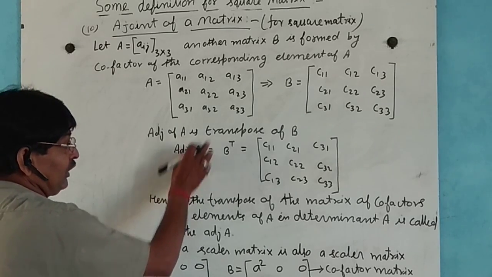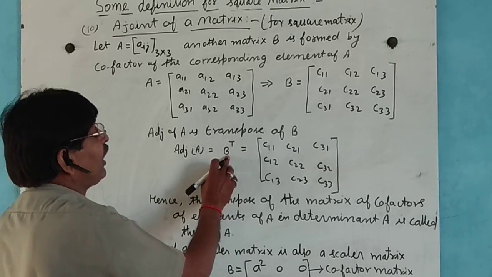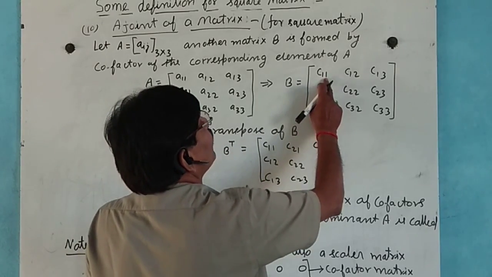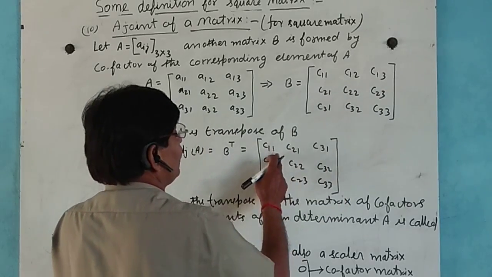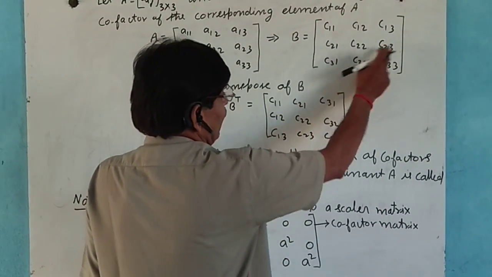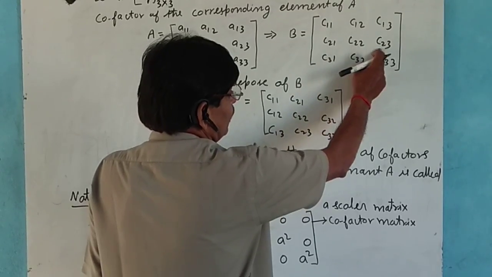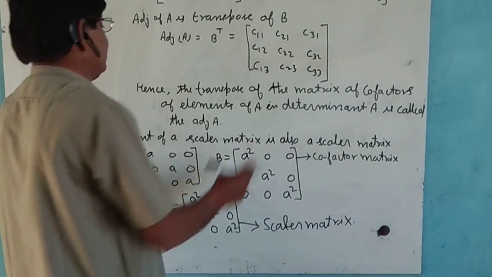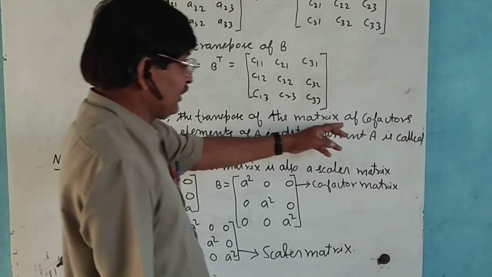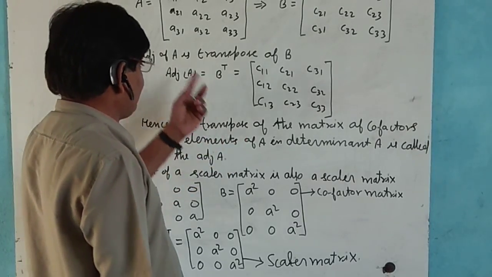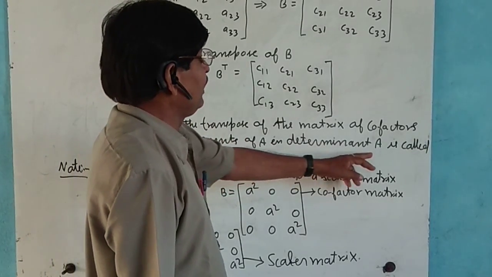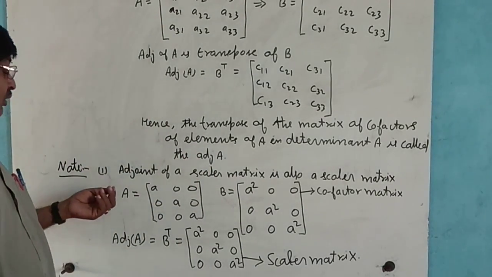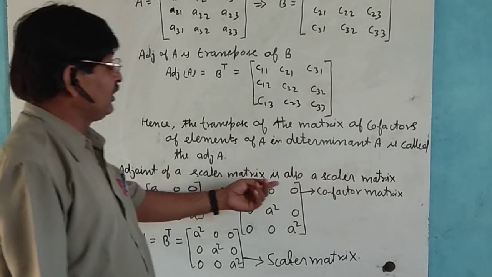So the adjoint of A equals the transpose of the matrix of cofactors B, row by column: C11, C12, C13, then row by column C21, C22 and C23, and so on. Hence the transpose of the matrix of cofactors of the elements of determinant A is called the adjoint of A. Now here, the adjoint of a scalar matrix is also a scalar matrix.